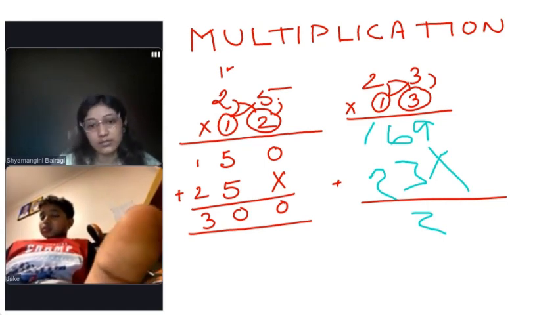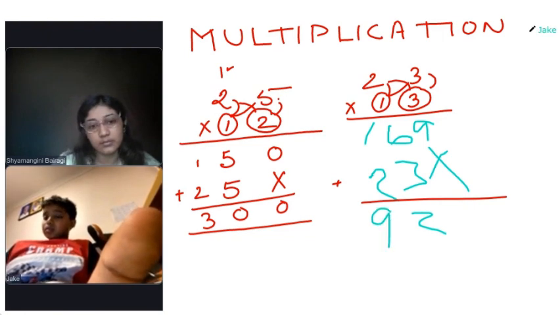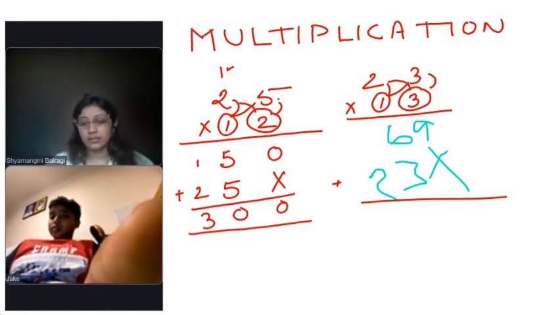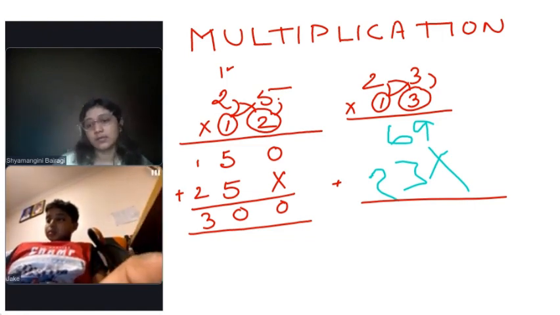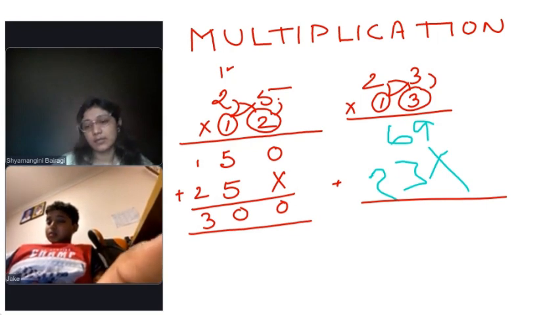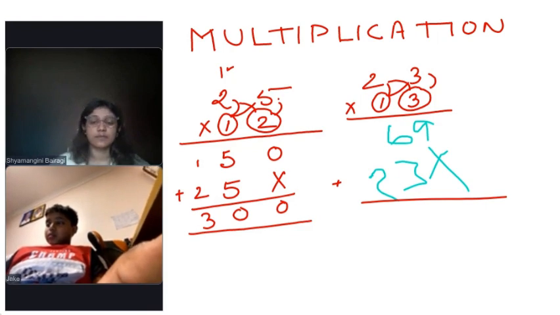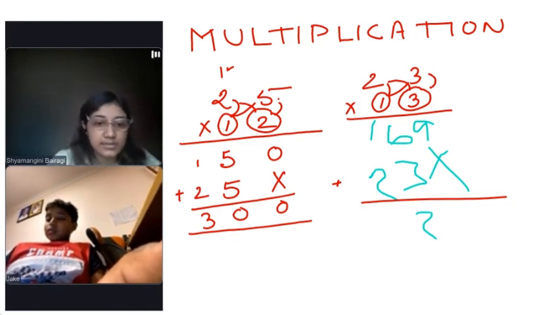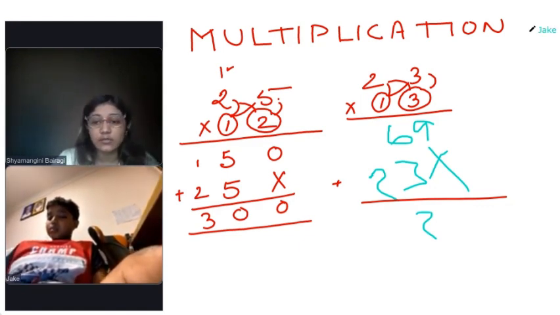Addition. How are you doing the addition? Oh, no, no, no. Listen, listen. Just normal addition. Okay, see.